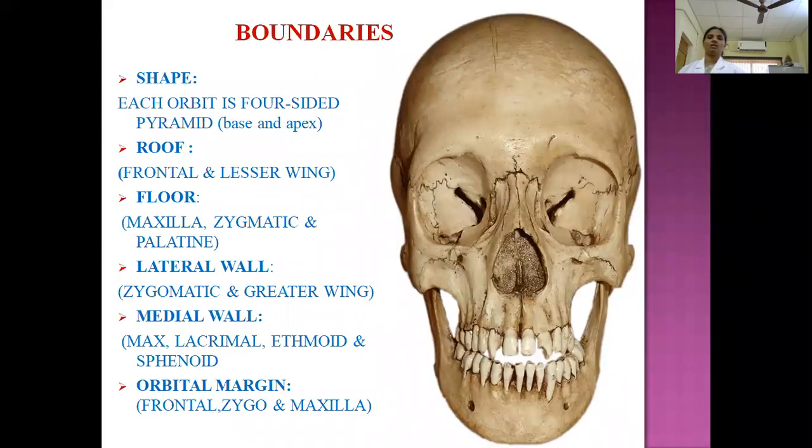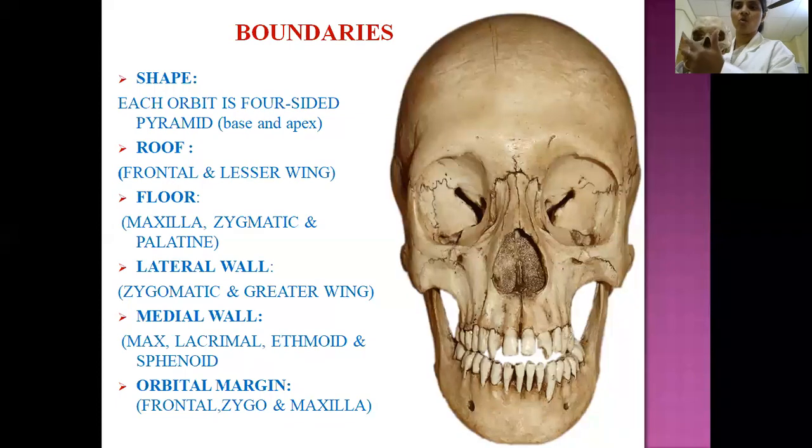Now, coming to the orbit. So, what is this orbit? Orbit is a bony structure. You see, these are the two cavities. What are these two cavities? Bony cavities which are present on the frontal aspect of the skull. On the facial skeleton, we can identify two bony cavities which are enclosed by 7 bones. Altogether, 7 bones are enclosing, where it forms the bony cavity.